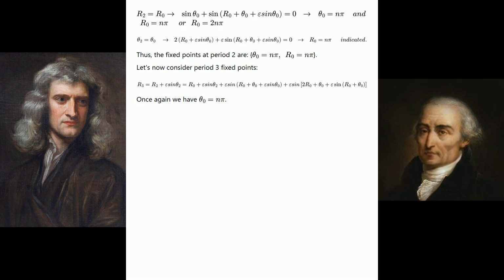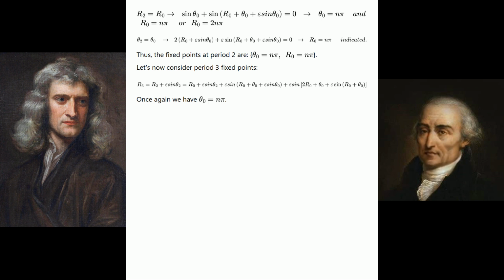Let's now consider period 3 fixed points. r sub 3 equals r sub 2 plus epsilon sin theta sub 2 equals r sub 0 plus epsilon sin theta sub 2 plus epsilon sin of r sub 0 plus theta sub 0 plus epsilon sin theta sub 0 plus epsilon sin of open bracket 2 r sub 0 plus theta sub 0 plus epsilon sine of r sub 0 plus theta sub 0 close bracket.